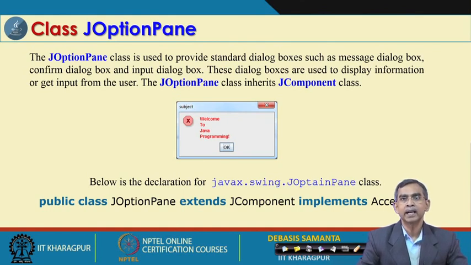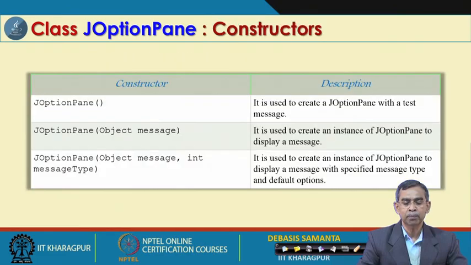Whenever you make some mistake, Windows automatically pops up a message box or window. So, if you want to create any window like this with certain messages, then this is the right way. If you select OK, it means you have accepted, and if you select stop, then you can do it. So, this is the way the option pane can be created.